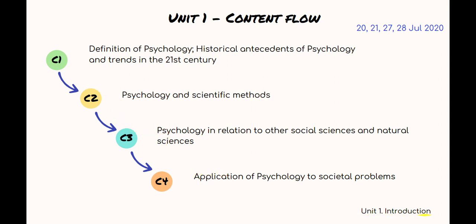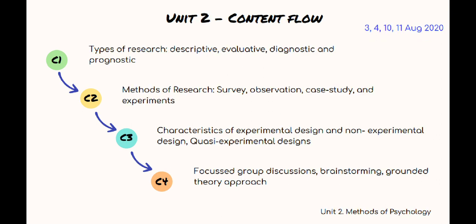Unit 1 is the introduction, and you can see the specific dates on which we will deliver these classes to you. Similarly, we have unit 2 and the dates are 3, 4, 10, 11th of August 2020, and on 3rd August we talk about this particular part of unit 2, that is types of research: descriptive, evaluative, diagnostic and prognostic.